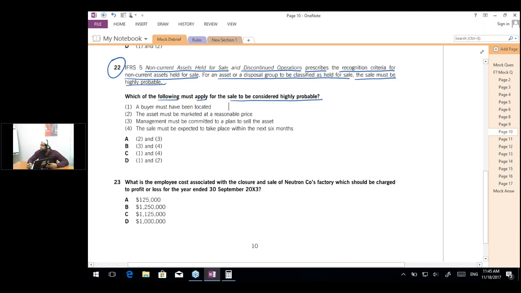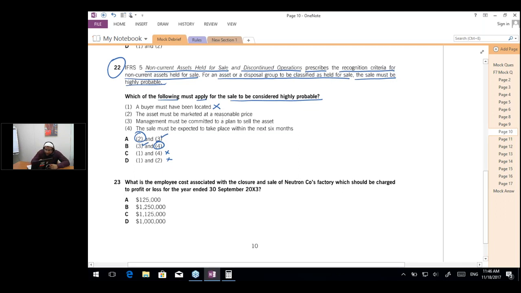Yes, Simran, you are right. So a buyer must have been located. Is this the criteria? The answer is no. We should be trying to locate a buyer, but it is not a must that the buyer has been located. So one is incorrect. So option C and D are wrong, which means that 3 is always going to be right. So either 2 is right or 4 is right. So we can even decide if 2 and 4 is the right, we are going to get the answer.